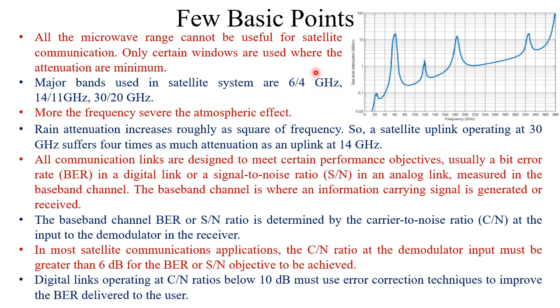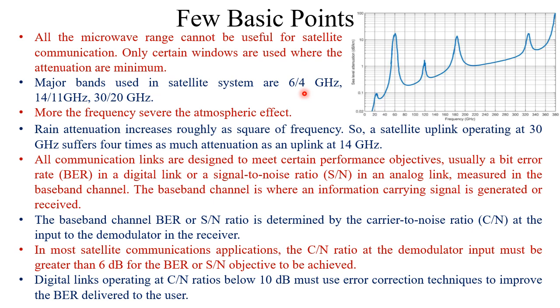But later on, when it was found that 6 by 4 gigahertz is almost saturated, that means a huge number of satellites are there in the sky, and interference started due to close spacing between two adjacent satellites. So the engineers had to think of some higher frequency range.